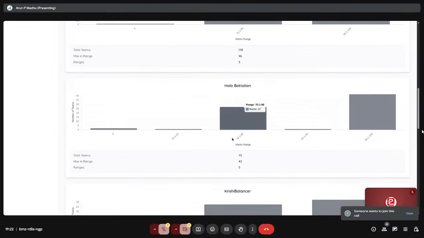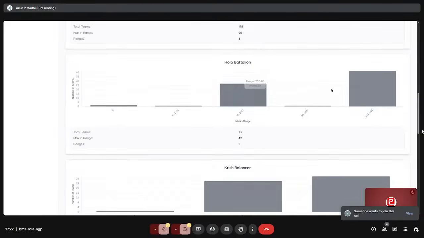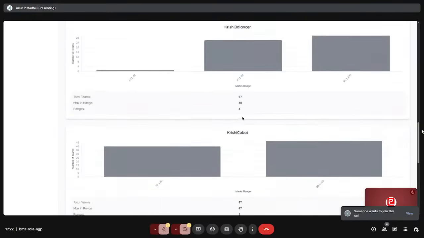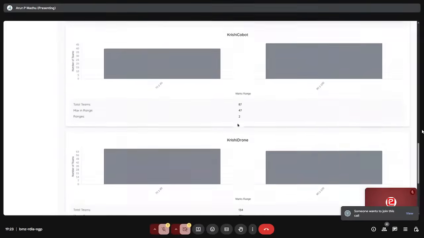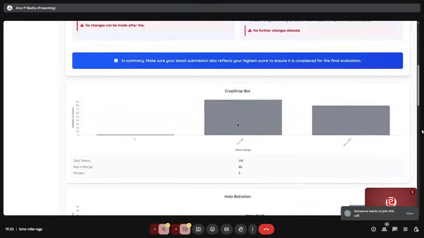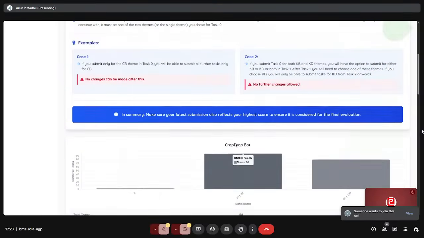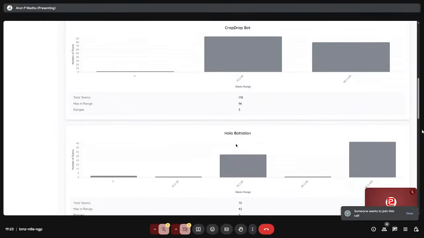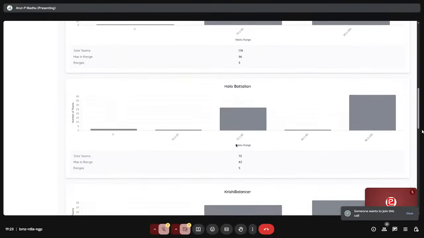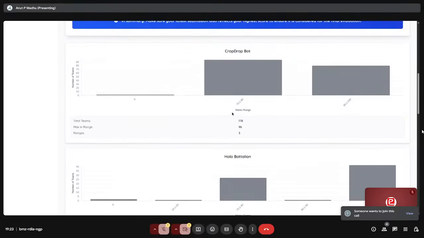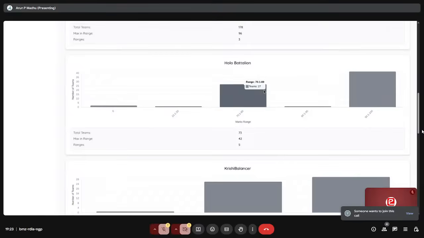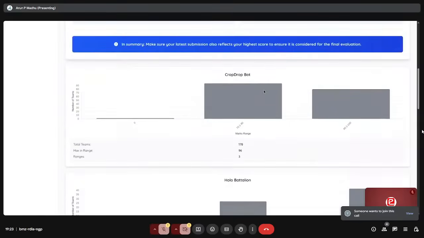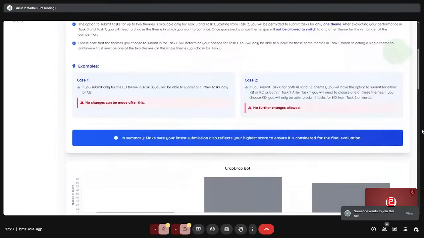So for Holo Battalion, there are 73 submissions, out of which these are the mark distribution. Krishi Balancer 57, something like that, and for Drone 134. So you can know where you are standing, but at the same time you can strategize which theme you should continue with for more chances of winning. For example, if many are participating in one theme, the chance of winning will be less, but then accordingly you can submit, since you have the option of submitting in two themes, for task 0 as well as task 1.